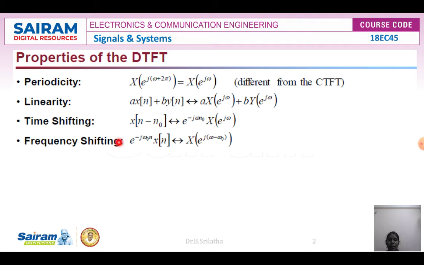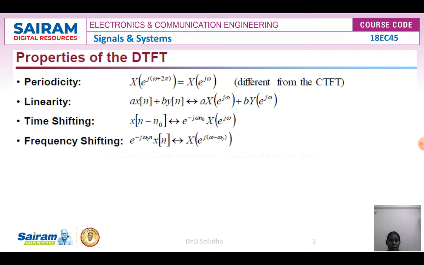Similarly, we have the frequency shifting property. On the right hand side, the frequency component is X of e power j into omega minus omega naught, so omega is shifted by omega naught.